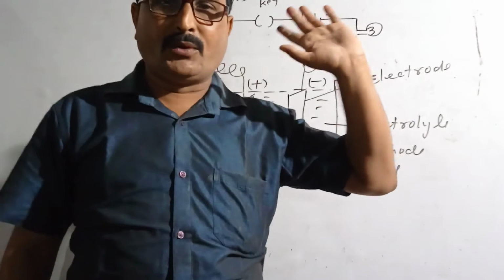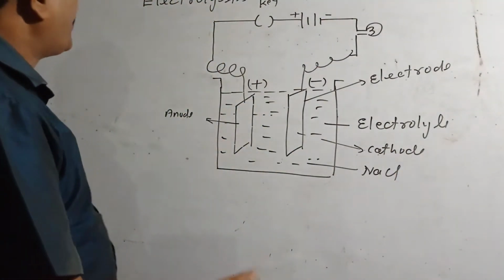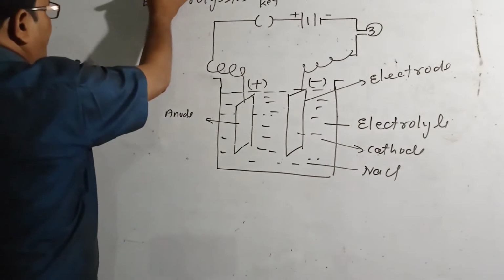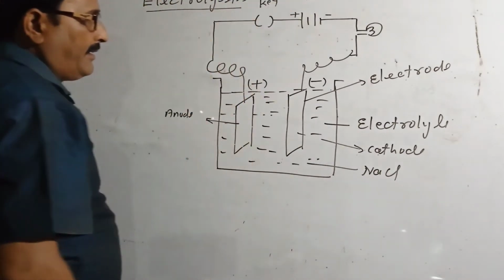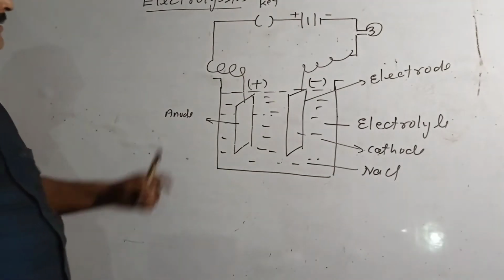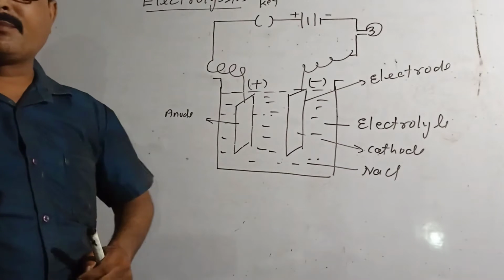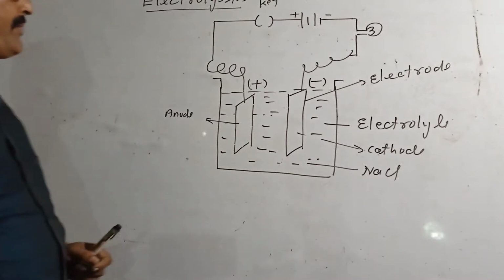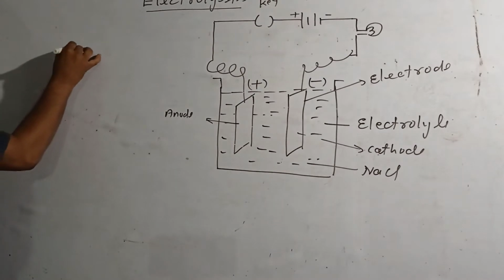I told you that in the beginning. Now I am going to start your new chapter, chapter 5, electrolysis. You see the one setup I have made. Here a few terms are there. First term, what is the electrolyte?